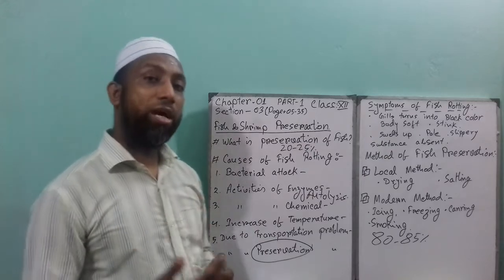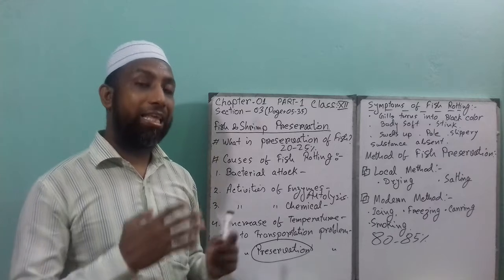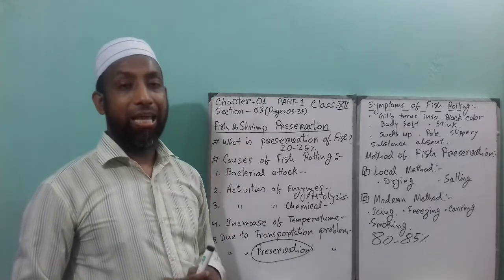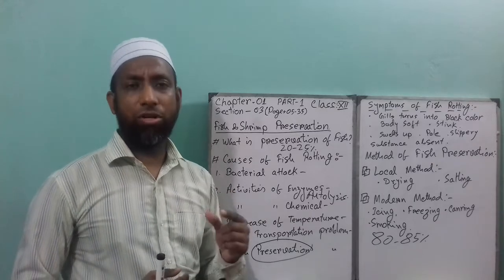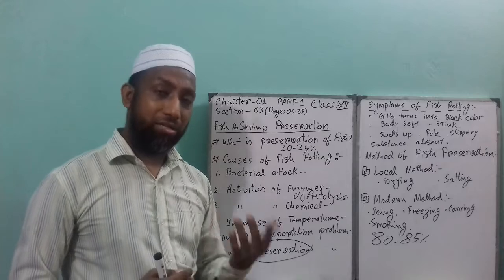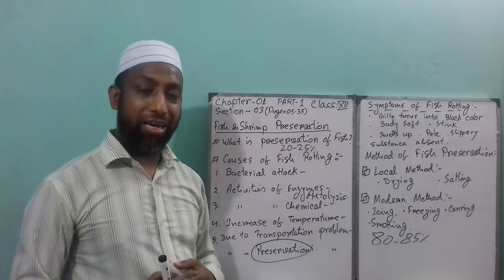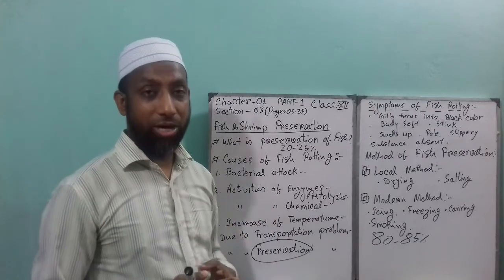So how can you do small fish drying? For small fish drying, you have to clean the fish properly. For small fish we do not clean the gills. Start cleaning the gills, scales, then the tail and fins, and then it will be cleaned properly with pure water.